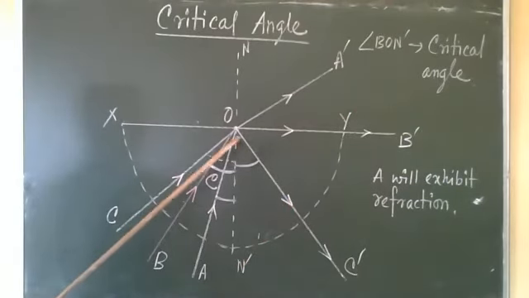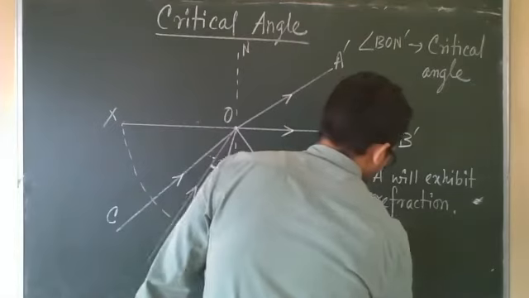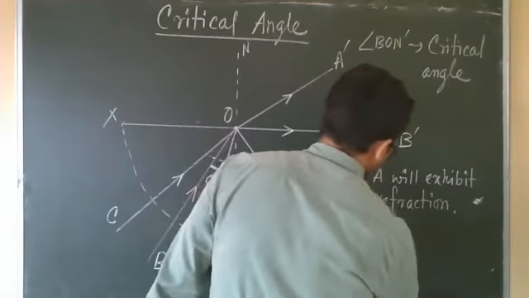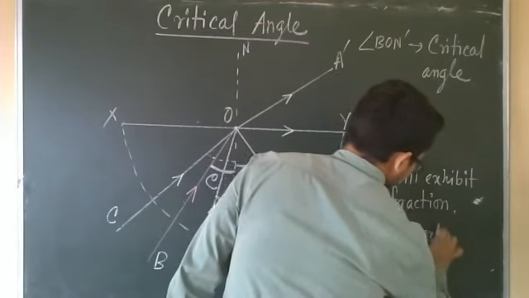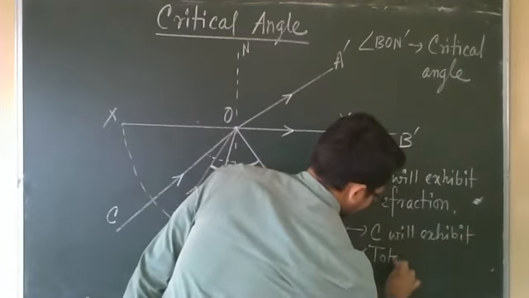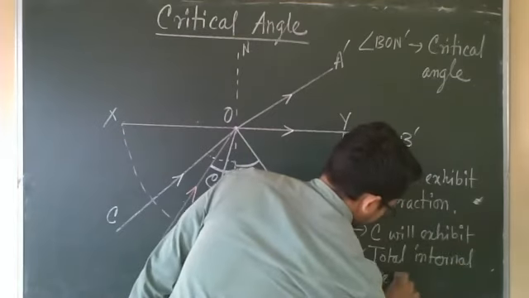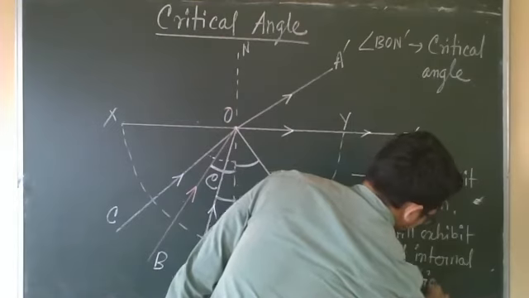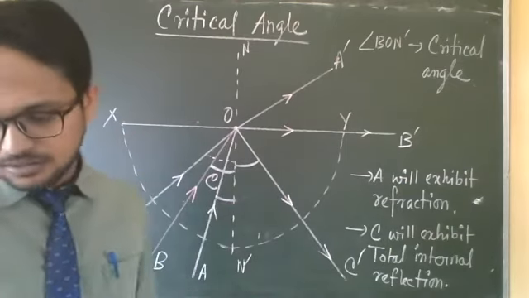C is returning after striking the XY surface. It is entering into the same medium again. That means here it is total internal reflection. Don't say only reflection. C will exhibit total internal reflection. So this is a very good question. There are four points and you can get a four mark question.